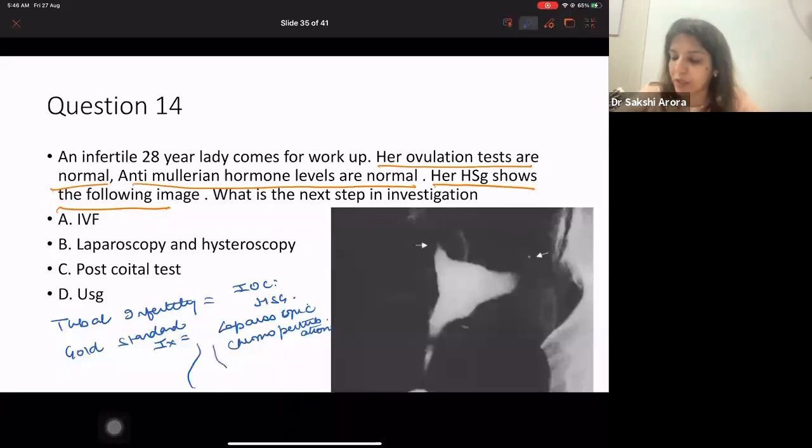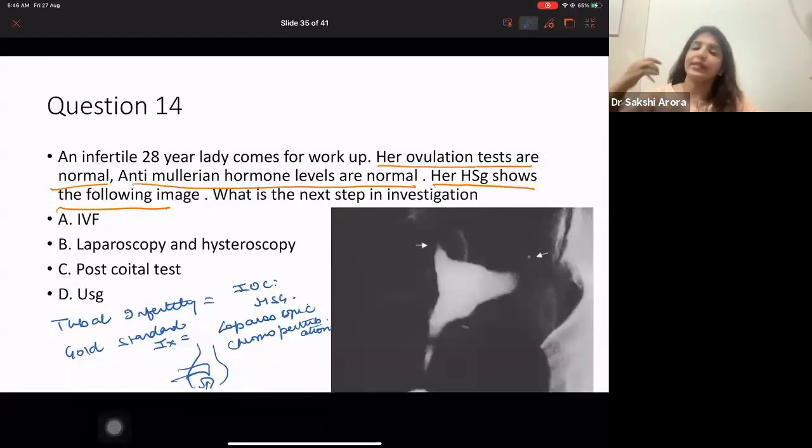In laparoscopic chromoperturbation, you will put a laparoscope and in the uterus, you are going to put a dye. And from the laparoscope, you're going to see whether the dye is coming out or not. Along with that, laparoscopy will show you the exterior of the tube. HSG cannot show you the exterior of the tube. That is why HSG is the investigation of choice, whereas laparoscopic chromoperturbation is the gold standard, right?